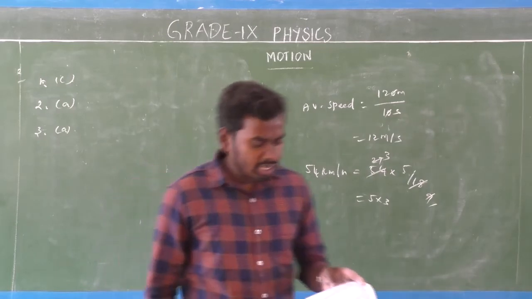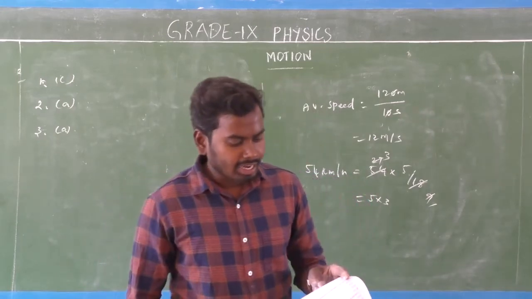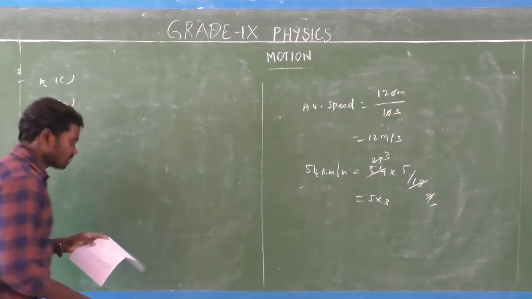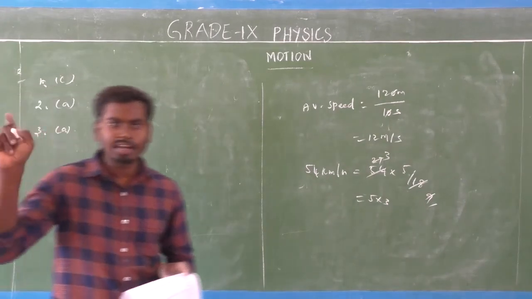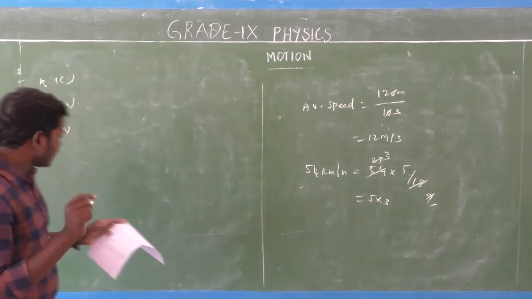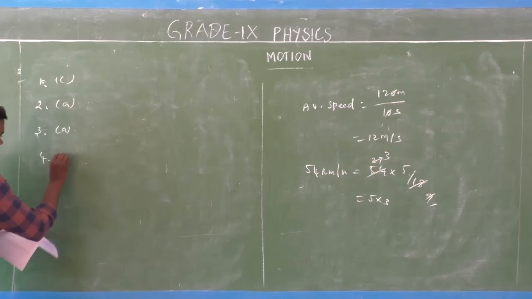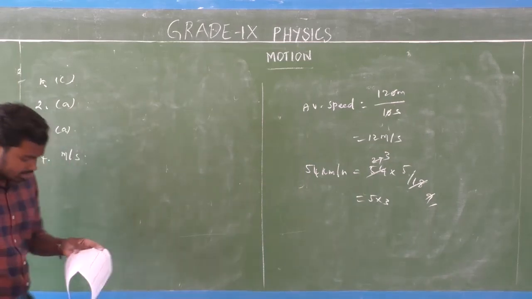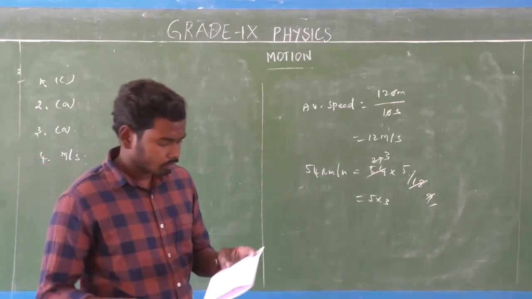Next one, the SI unit of speed. What is the SI unit of speed? That is meter per second. Already we know that speed is equal to distance covered by the object divided by time taken. So the SI unit of speed is meter per second. Fourth one, meter per second, isn't it? Yes.